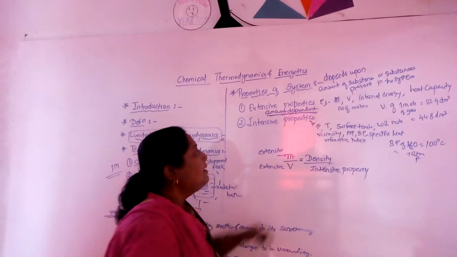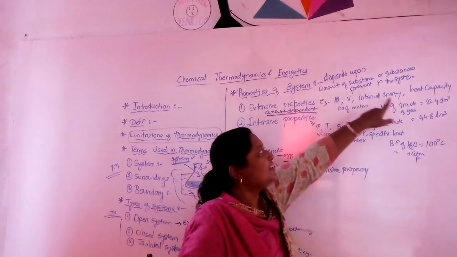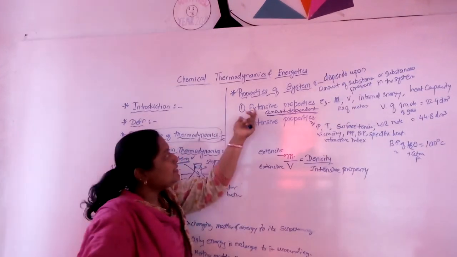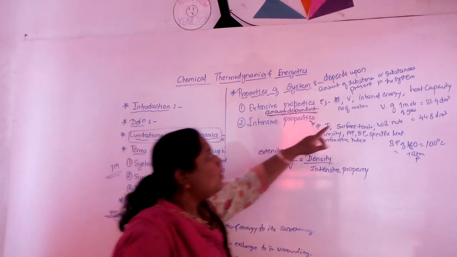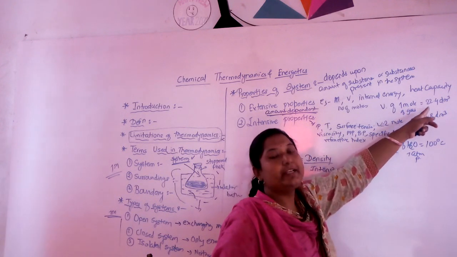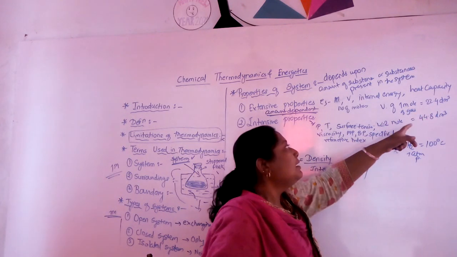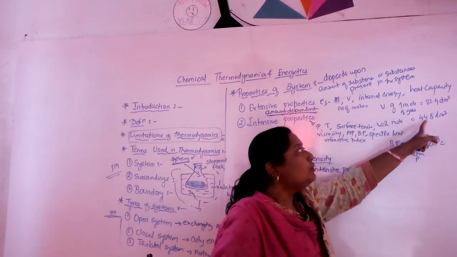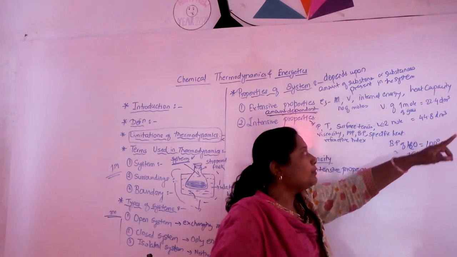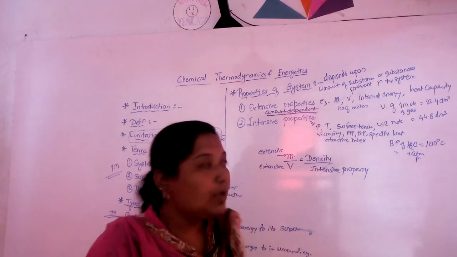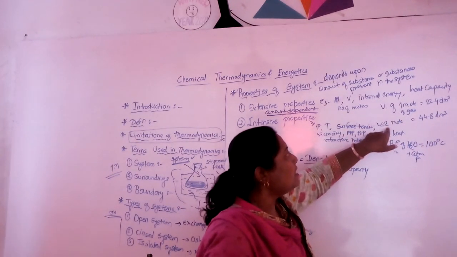For example, mass, volume, internal energy, heat capacity, number of moles, these are extensive properties. For example, volume of 1 mole of a gas is 22.4 dm3 and for 2 moles it is 44.8 dm3. That means the magnitude changes as the amount changes.